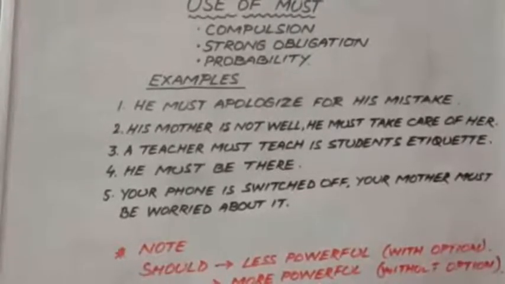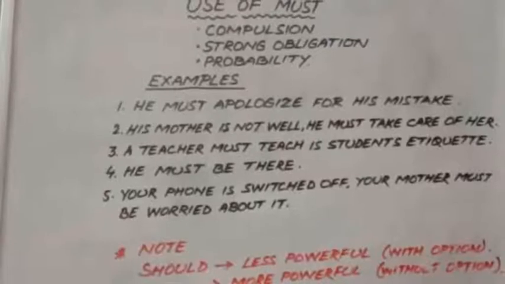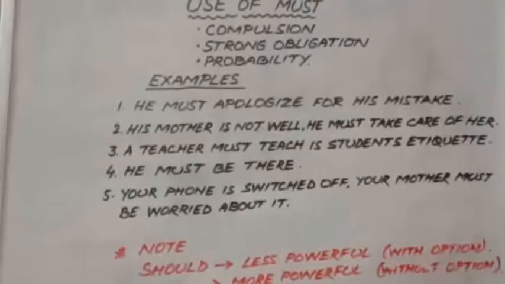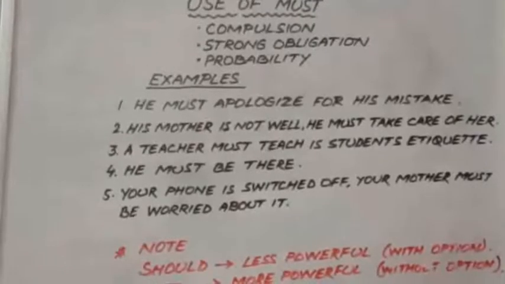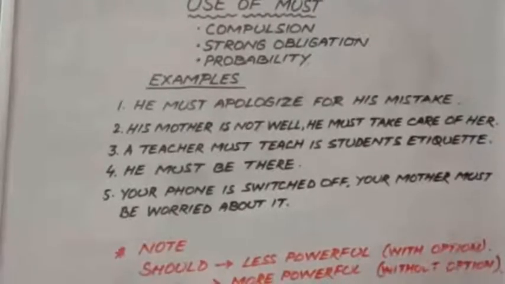So there are two probabilities of the statement: that it is his responsibility and he needs to be there, or it can be he is simply there. So there's a probability. Here we see probability of the person's presence in a place. It is the same as compulsion.